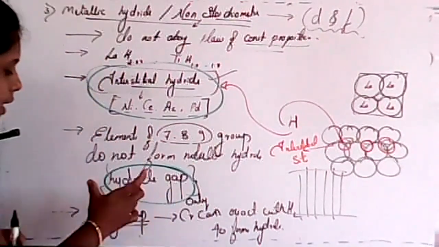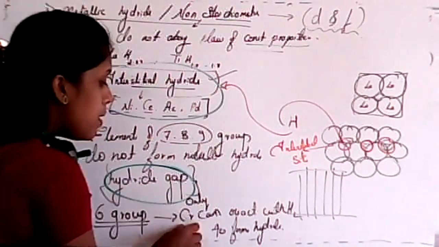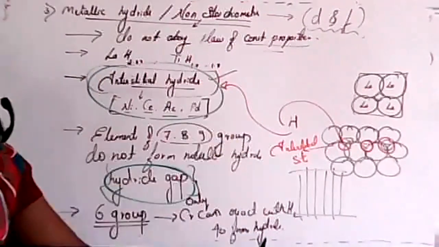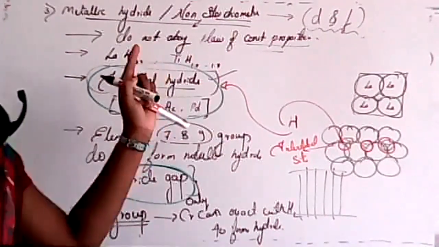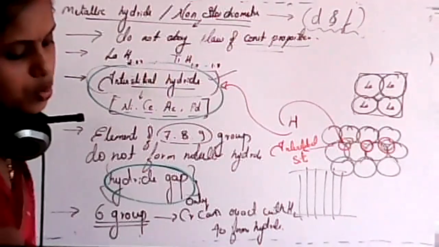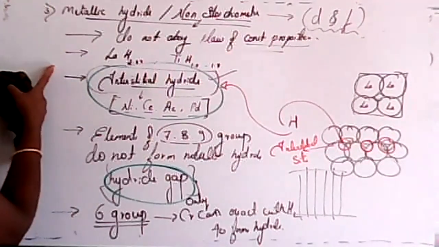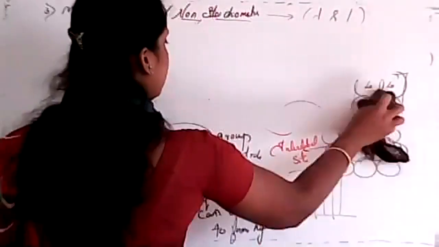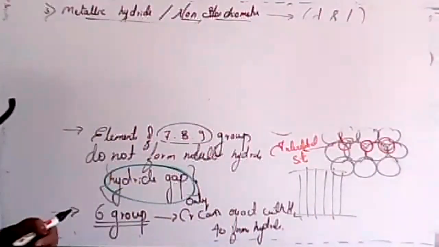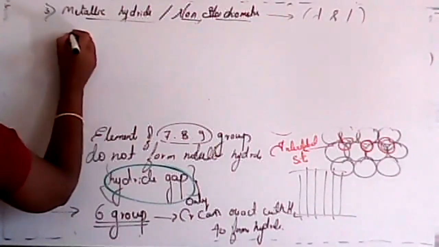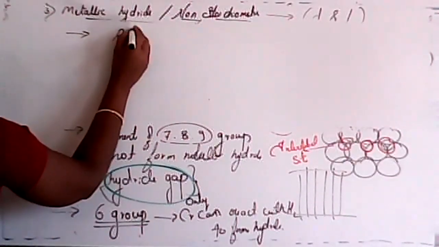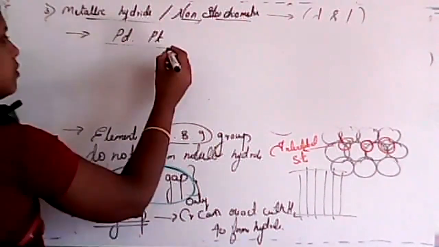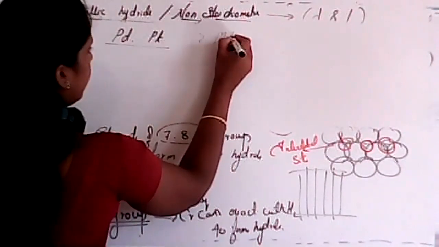And last one, in the sixth group also, chromium only can react to form a hydride, but all the other elements in that group never react with hydrogen. Is this clear, students? So 1, 2, 3, 4, 5 points. And there is another point, the sixth one. That is nothing but palladium and platinum. Palladium and platinum also form metallic hydride.